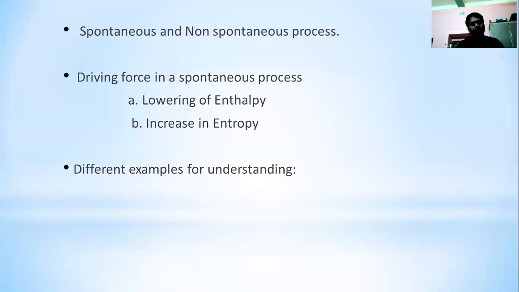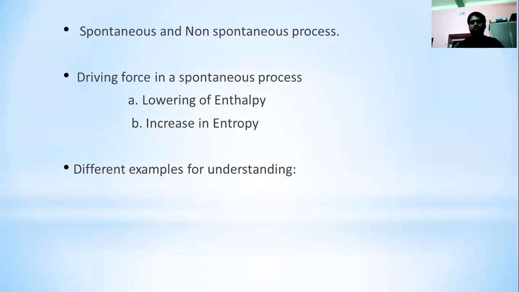Now, increase of energy and increase of disorderliness means increase of enthalpy as well as increase of entropy. What will happen? Now we have to take the magnitude of the values, and then we have to decide whether it is spontaneous or non-spontaneous. Same for lowering of energy and decrease in disorderliness.